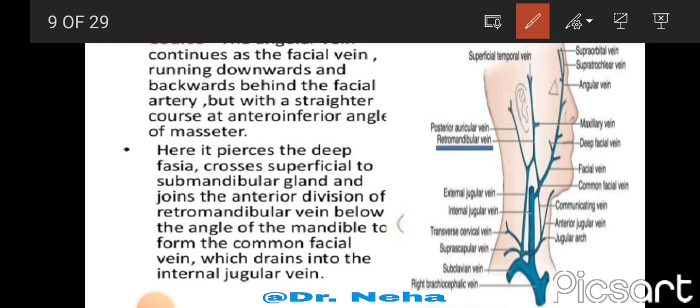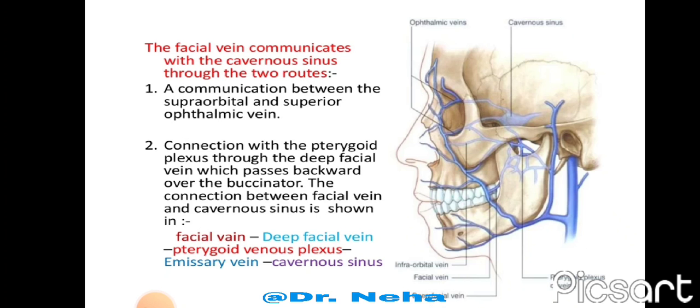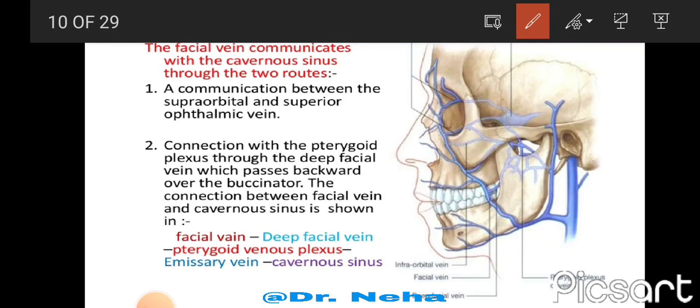Here we can see the formation of common facial vein. This common facial vein is draining into this internal jugular vein. Now the connections or communications of the facial vein with the cavernous sinus occur via two routes. One is through the supraorbital and superior ophthalmic vein. These are communicating the facial vein with the cavernous sinus. So this is the supraorbital and this is the superior ophthalmic vein, which are communicating the facial vein with the cavernous sinus.